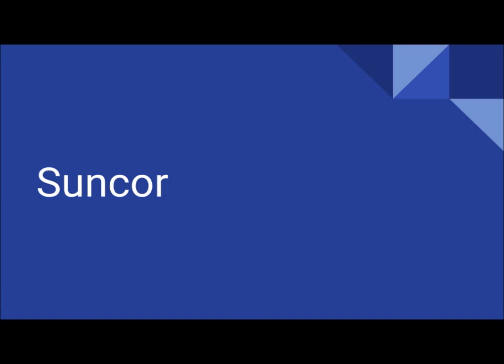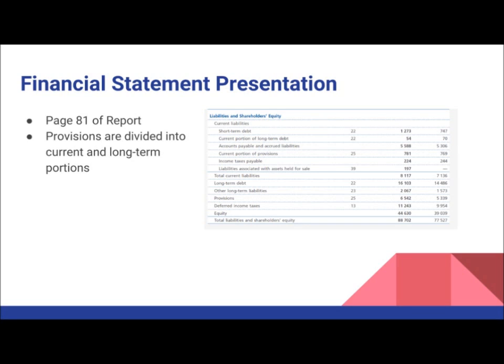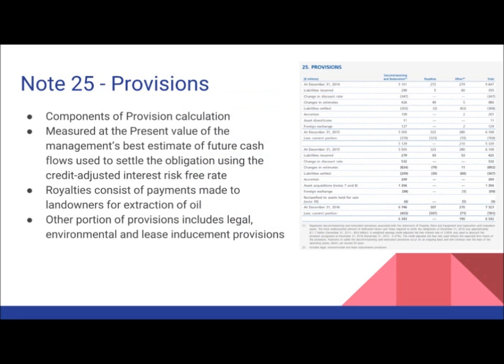And when looking at the financial statement presentation of Suncor, we can observe that provisions are divided into current and long-term liabilities. Its current and long-term liabilities are measured at amortized cost using the effective interest method. When delving into its note disclosure, Note 25 on page 114 and Note 31 on page 126 are disclosure of provisions and disclosure of commitments, contingencies, and guarantees. When looking at Note 25, provisions are divided into three separate components: decommissioning and restoration, royalty fees, and other, which consists of legal, environmental, and lease inducement provisions.